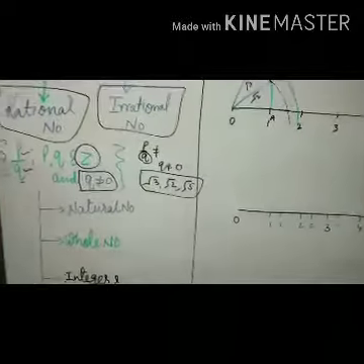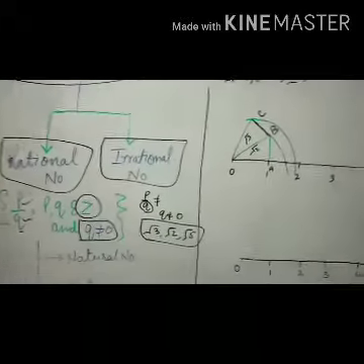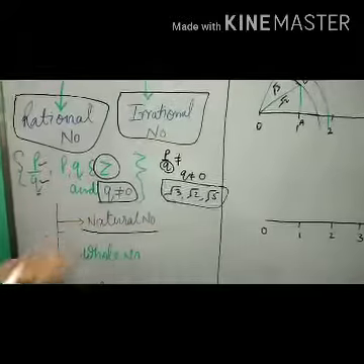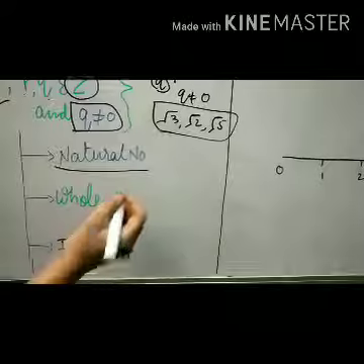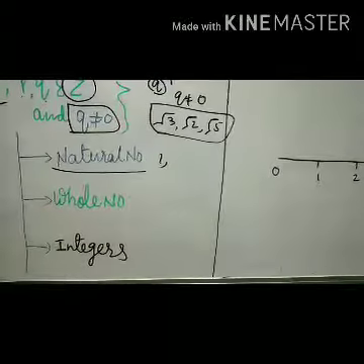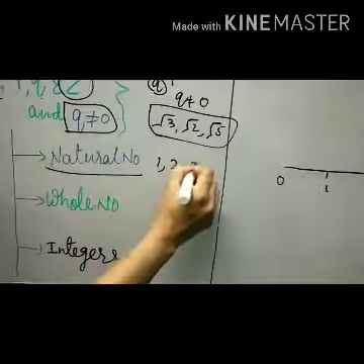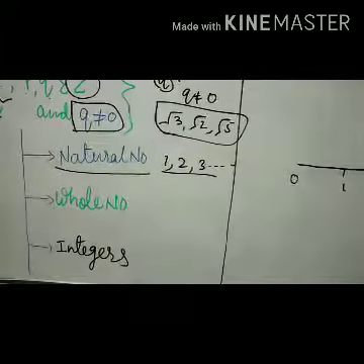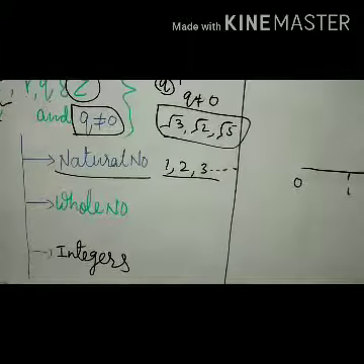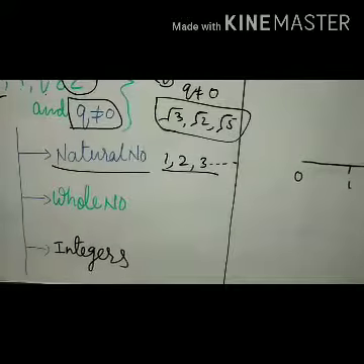Now, types of rational number. Which numbers can we say are rational numbers? First of all, natural numbers. We studied lots of times about natural numbers. All the numbers which we can count. Generally, we start the counting from 1. 1, 2, 3 and so on are known as the natural numbers. And natural numbers we can also call counting numbers.